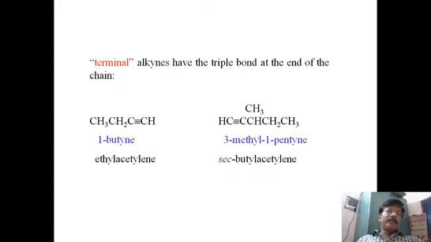Because of this, we can expect one simple reaction. We will come across the reactivity, and then explain how it can react with metals like sodium and potassium. That is the specialty of terminal alkynes. This acidic nature is not possible with alkanes and alkenes. It is possible only with alkynes.